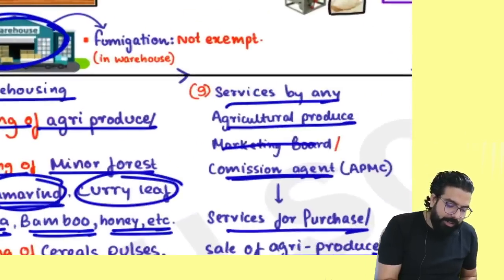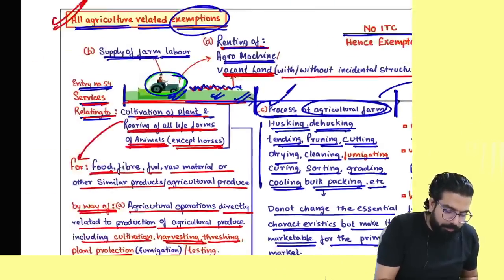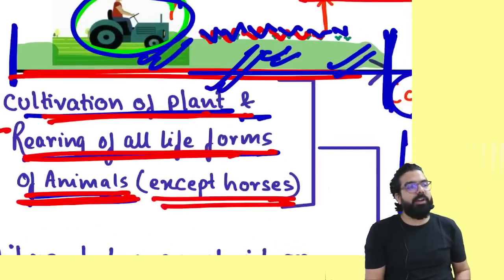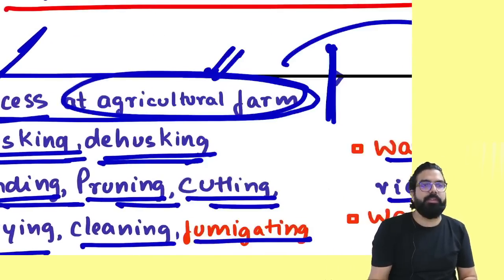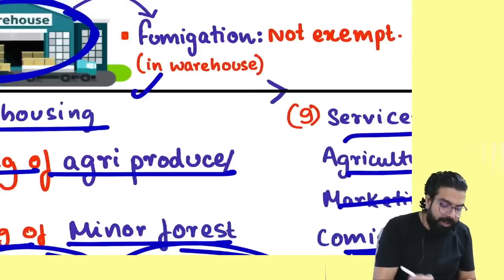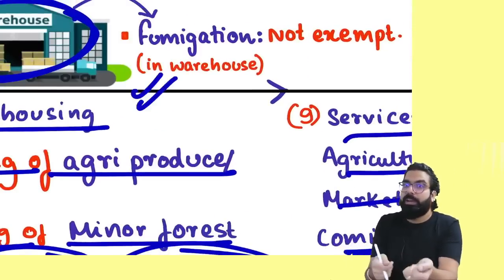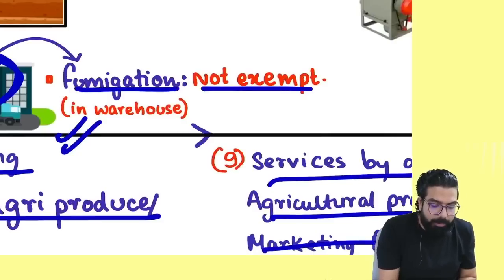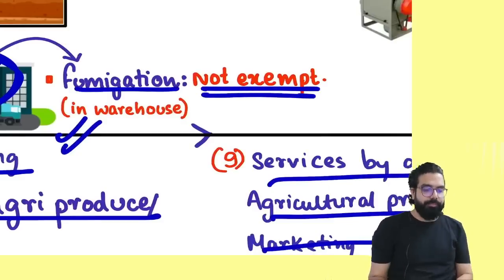Now, everyone, after the warehousing is done, remember one thing. People tell me one thing. Here you took some fumigation service, taxable or exempt? Exempt. Here you took some fumigation service, exempt. Here you took fumigation service. Remember, in a warehouse, if fumigation services are given, always remember it is not exempt. Not exempt means it is always taxable.